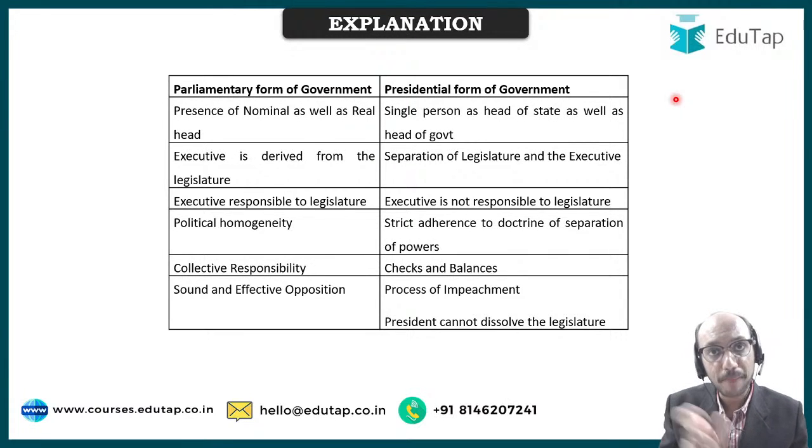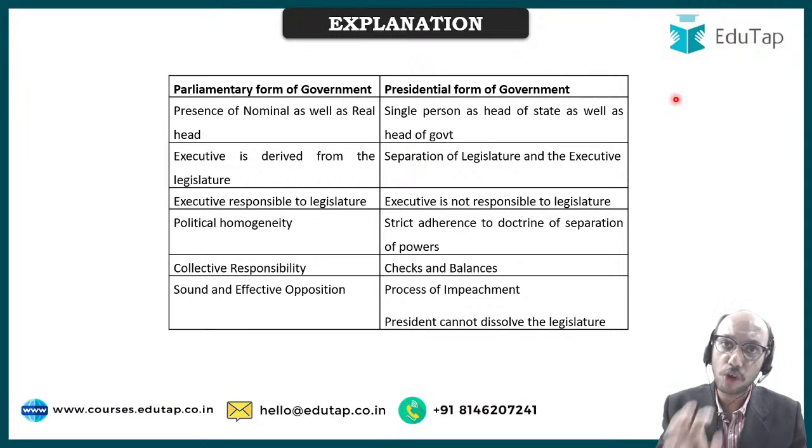And then there is a Prime Minister who is the head of the government. So in a parliamentary form of government, we are having two different posts. One is a head of state and one is head of government. So head of state is the president, head of government is the prime minister. That is what you need to keep in mind.